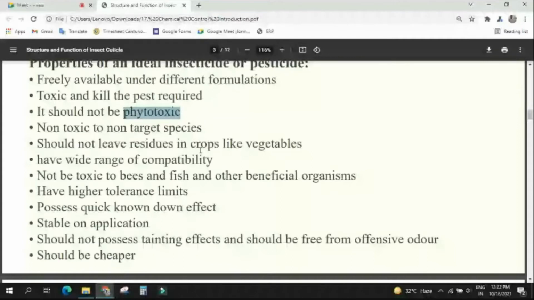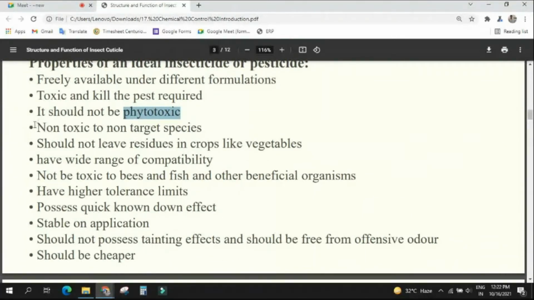They may be inside the plant, killing the insect, but they should not have any kind of adverse effect on the plant. That is the meaning of phytotoxicity. Understood? Yes, sir. Some insecticides, if you apply them, will put a scorching appearance on the plant, a burning appearance on the flower or leaves. Those things should not be there in an insecticide. Okay, then what is the next one?